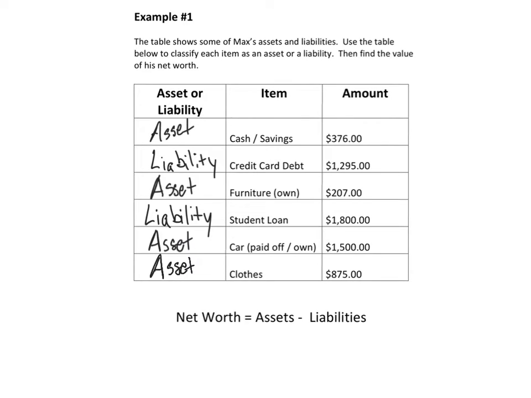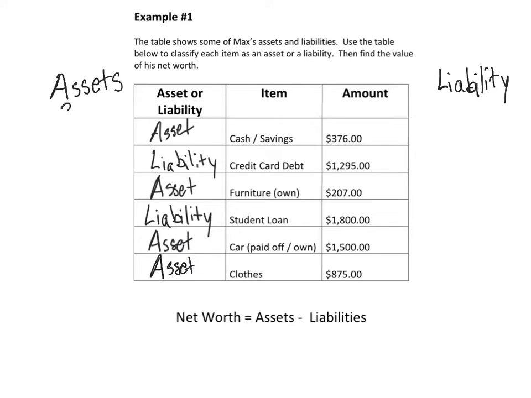So now we have to do the second part, which is to find the value of his net worth. So we're going to put the assets over here. We're going to put the liabilities over here. We have to add up all of the assets and all of the liabilities.